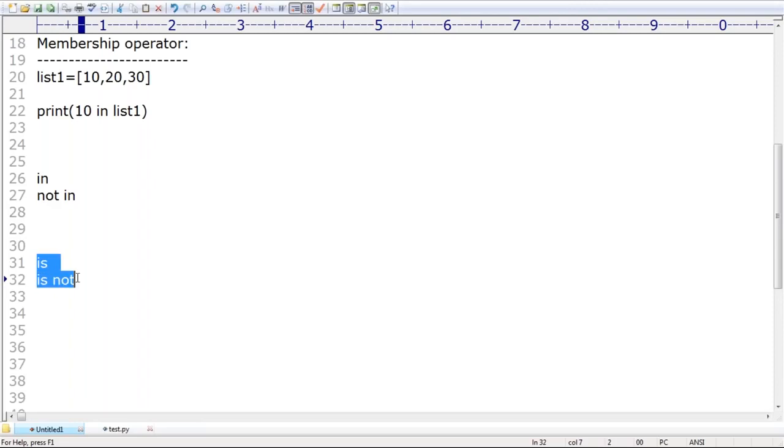Observe the difference, right? is and is not are identity operators. But in and not in are membership operators, right? Okay, sir, is not a member or is it a member? Okay, you can ask.